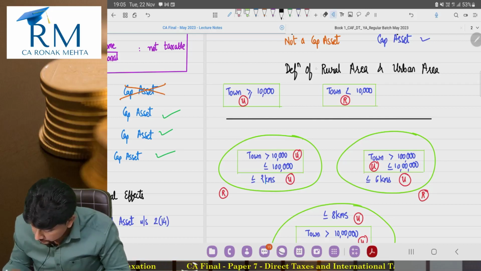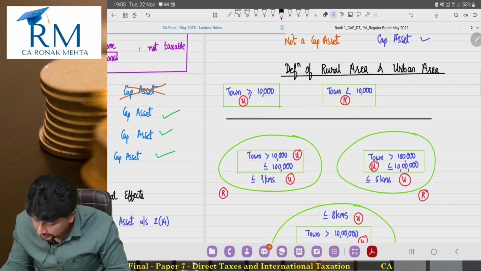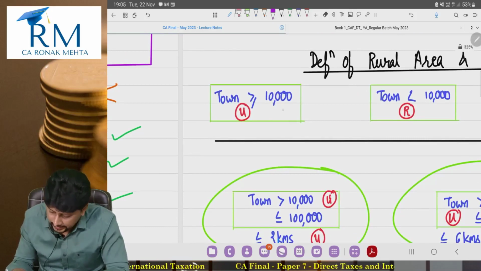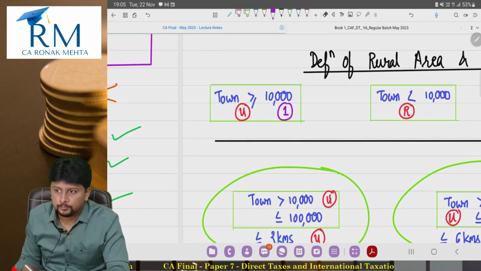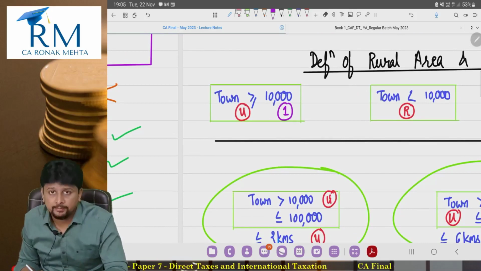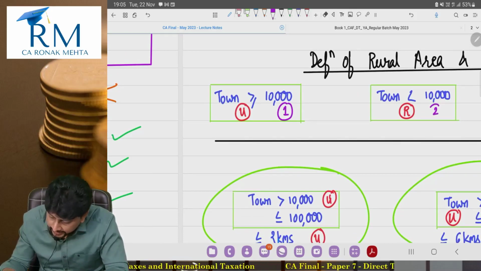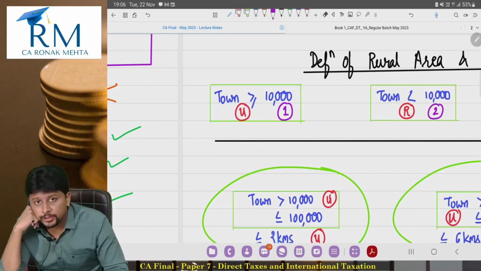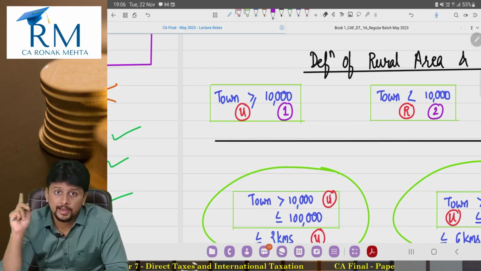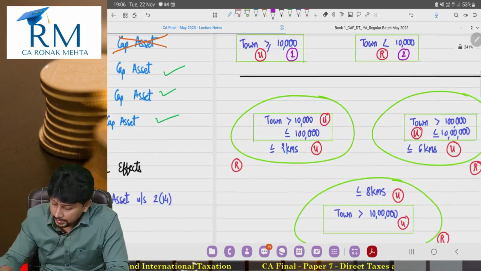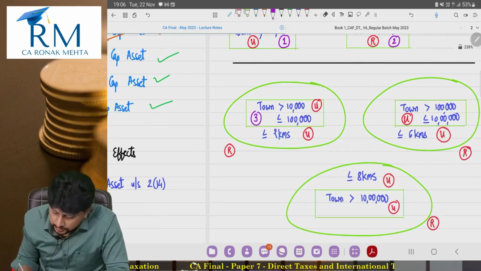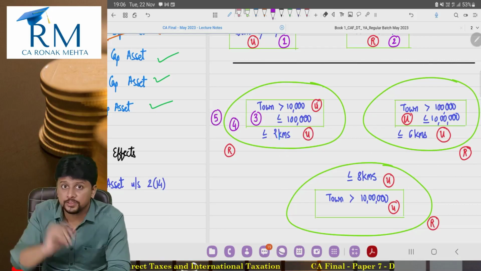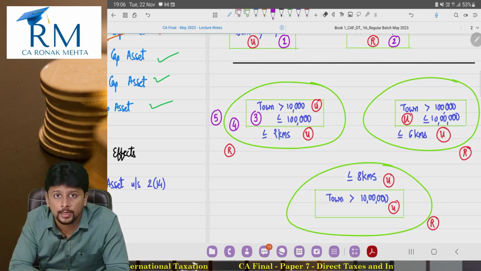Remember, that's not just sufficient to decide whether or not it's a capital asset, you also have to consider it to be an agricultural land. If I tell you that I have this land number 1 in this place, so it is a capital asset. If I have land number 2, which is an agricultural land in India, but in this town where the population is below 10,000, rural area, agricultural land, not a capital asset. If I have land number 3 here, land number 4 here, land number 5 here, then 5 is not a capital asset, 3 and 4 are.